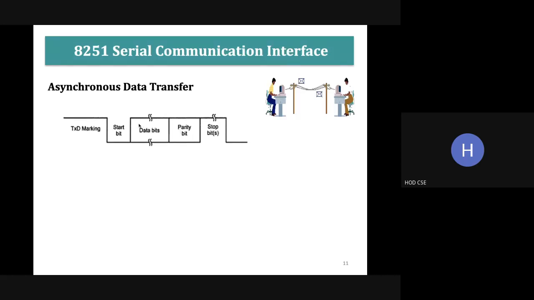So this is the framing structure for asynchronous data transfer. First we have the start bit and the data bits to be transmitted, and then we have the parity bit and the stop bit.